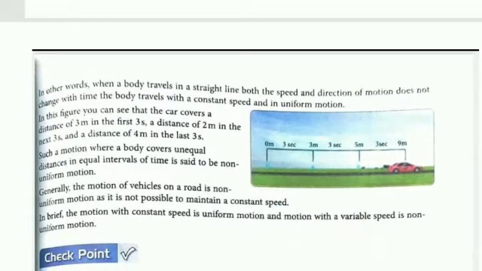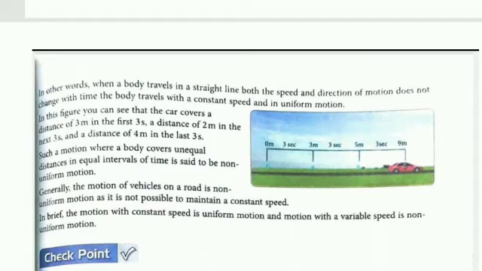In other words, when a body travels in a straight line, both the speed and direction of motion do not change with time, and the body travels with a constant speed, and it is called uniform motion.